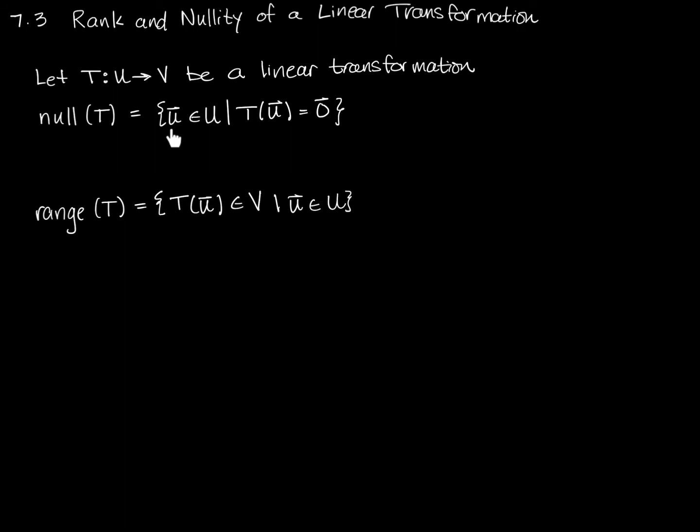is like saying f of X. The null space of T is all the U's in U such that T of U is equal to 0. That's what the null space of T is: a collection of all the U's in the domain for which this statement is true. All the U's that you plug into the transformation T that return the zero vector.